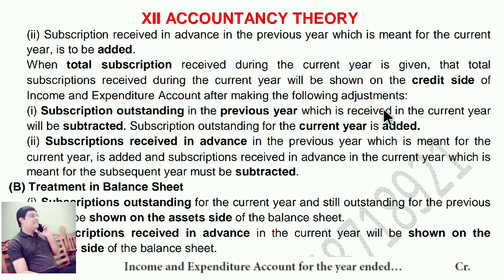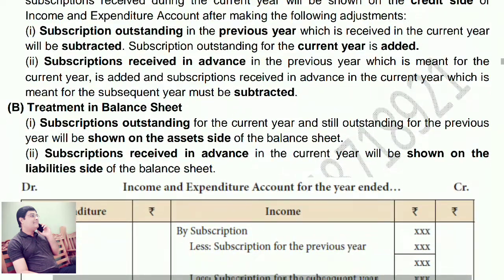Subscription outstanding in the previous year, which is received in the current year, will be subtracted. Subscription outstanding for the current year is added. Subscription received in advance in the previous year, which is meant for the current year, is added, and subscription received in advance in the current year, which is meant for the subsequent year, must be subtracted. So, this is the format. Next one, treatment in balance sheet.